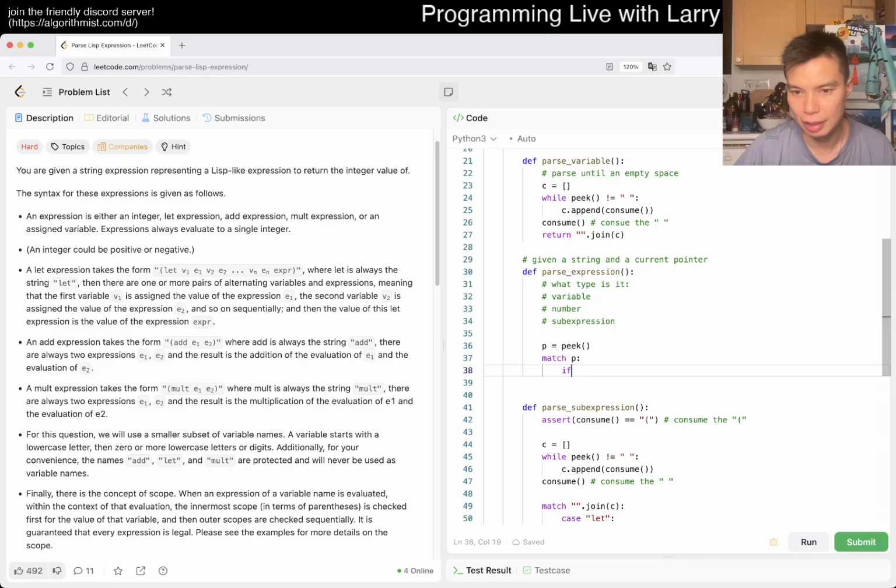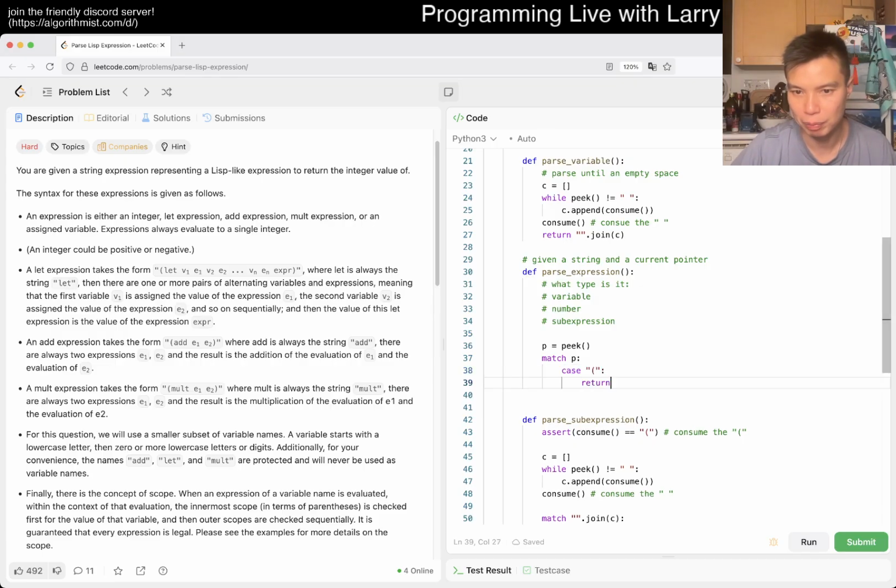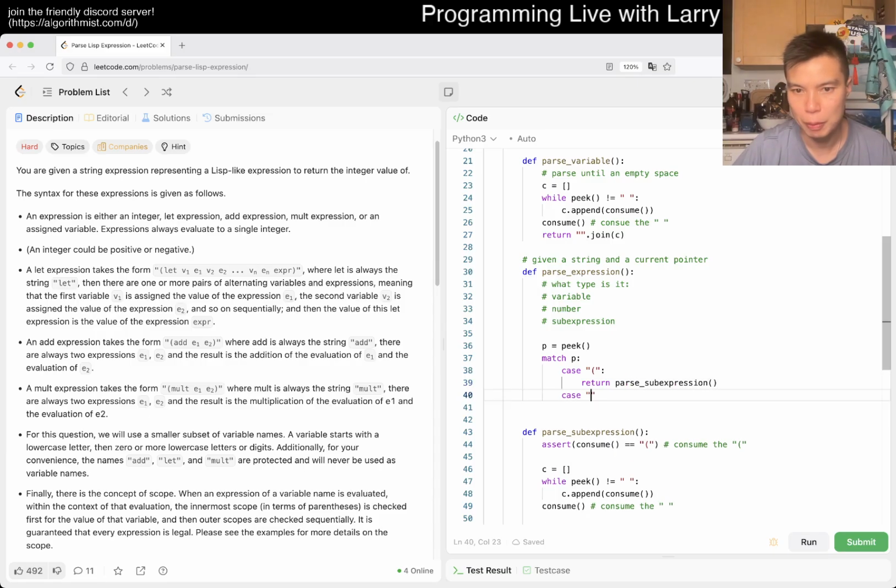So we have a case of the left parens, then we just return parse sub expression, and then case of, I forget how, maybe this isn't quite right, or not the match, because I think it has to be if statements.